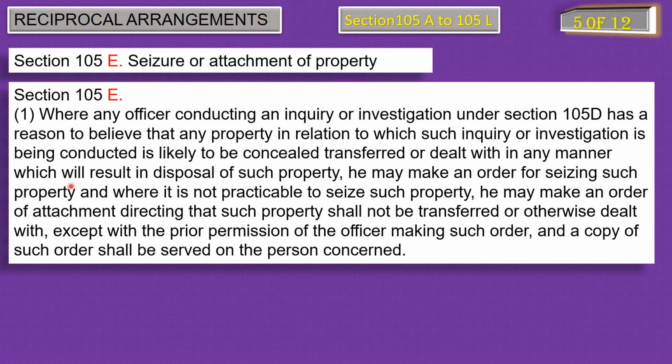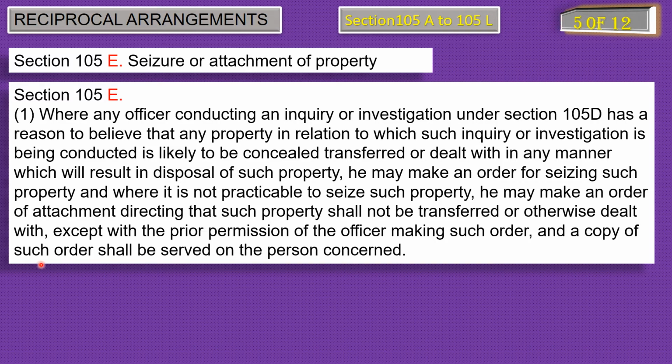Well, before that happens, he may pass an order that such property should not be transferred without his prior permission, and the copy of such order will be served to the concerned person.